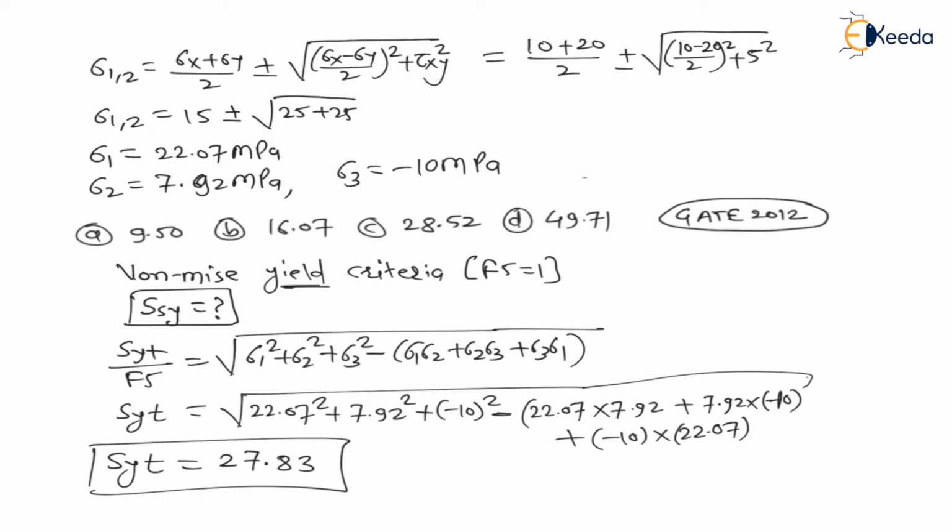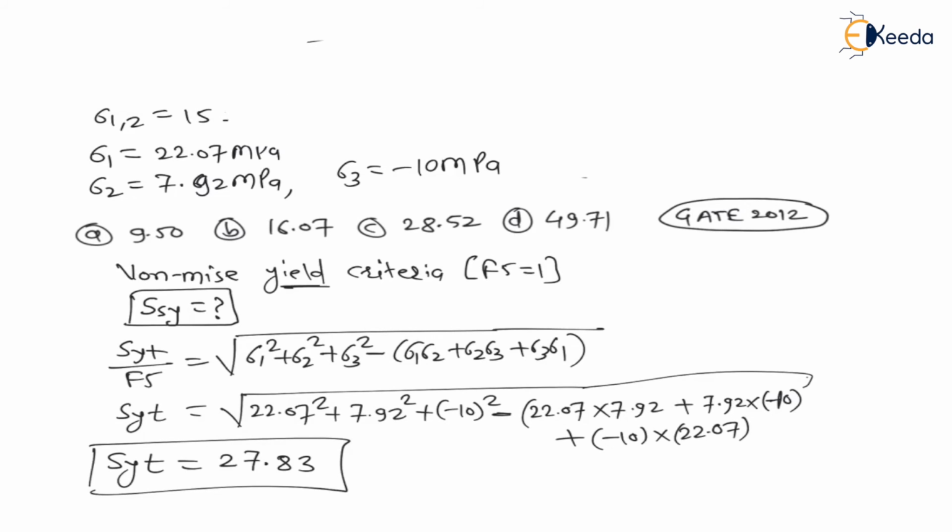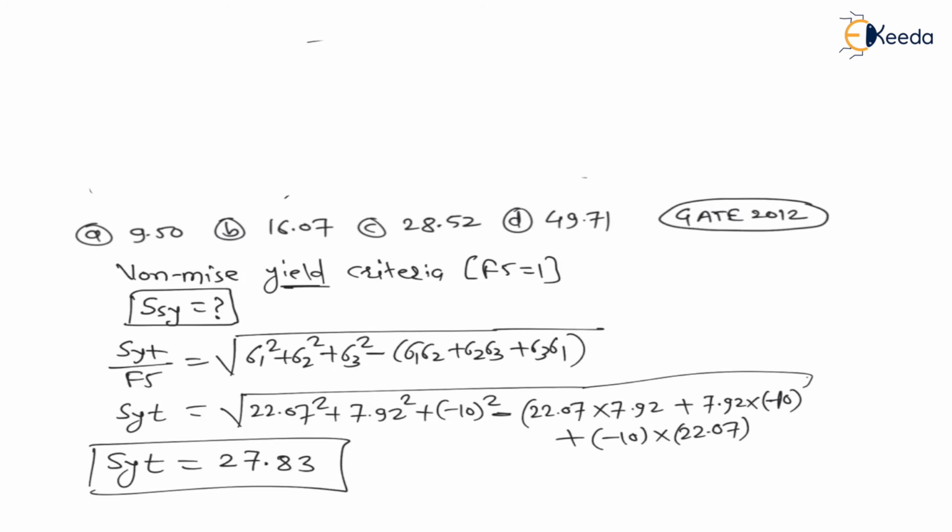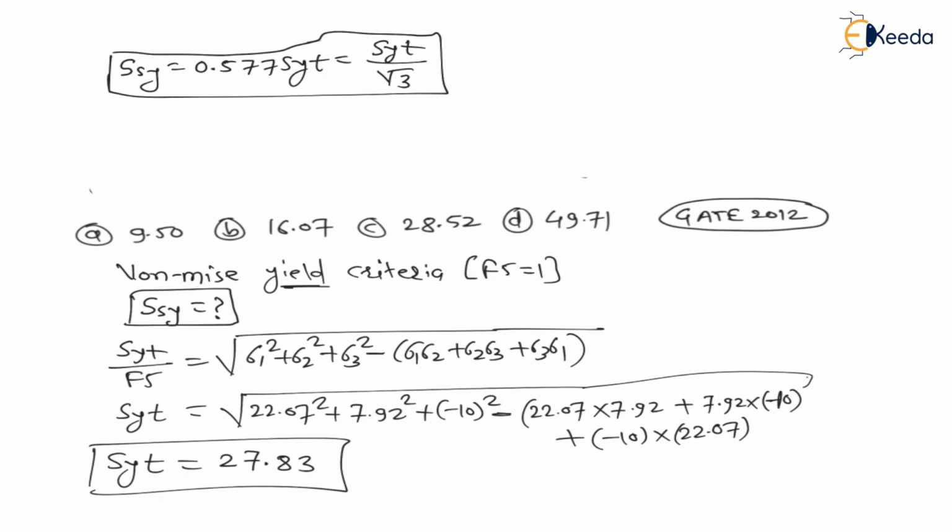Now by using von Mises yield criteria, they are asking SSY. The question is to find SSY, not SYT. See in the options, you will find one option which is near to 27.83, which is 28.52, but they are not asking to find SYT, they are asking to find SSY. And as per von Mises criteria, this SSY is equal to 0.577 SYT, which is nothing but SYT divided by root 3. As per von Mises criteria, this is the formula for SSY.